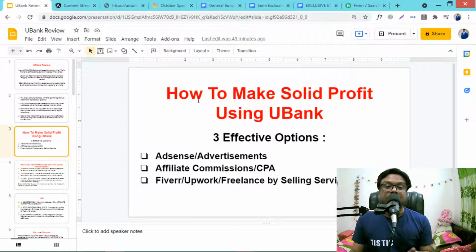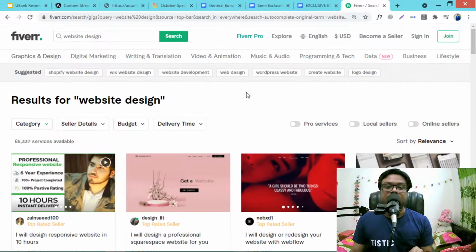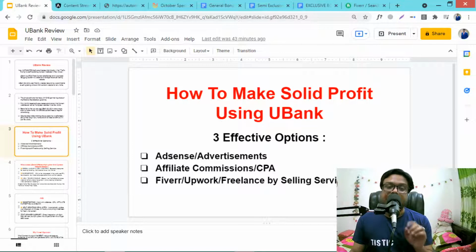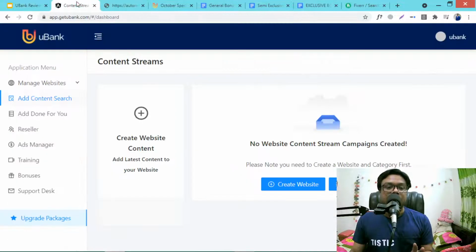And the important question is how to make solid profit using Ubank. There are lots of ways to do so, but three are the very effective options to make money using this Ubank software. I am showing you later after the demonstration. You can make money using AdSense or advertisement from another company, or affiliate commissions or CPA marketing websites, or you can make money with Fiverr, Upwork or any other freelancing site, or B2B marketing by selling service. I am explaining everything in just a minute.